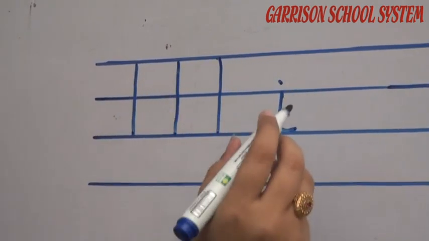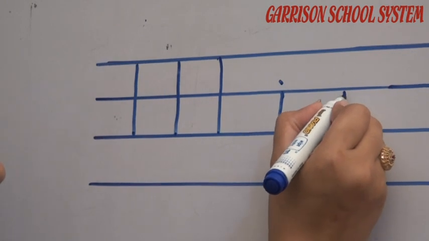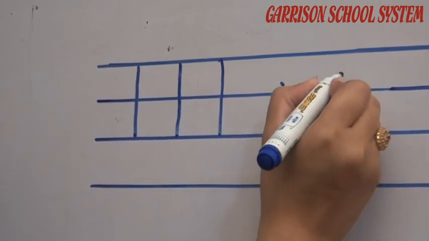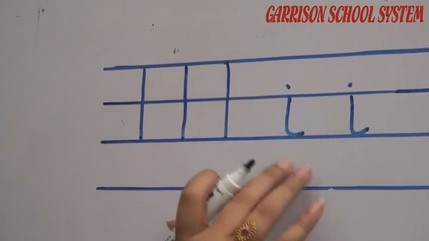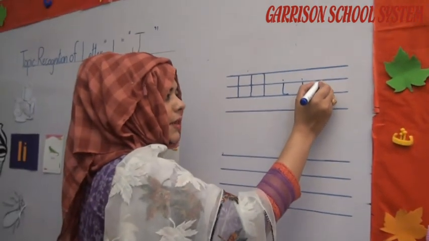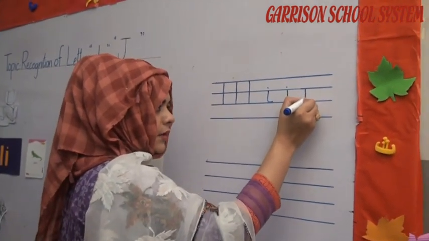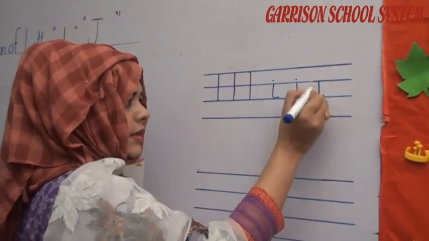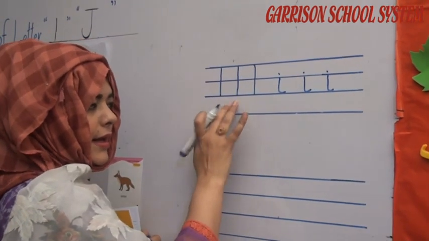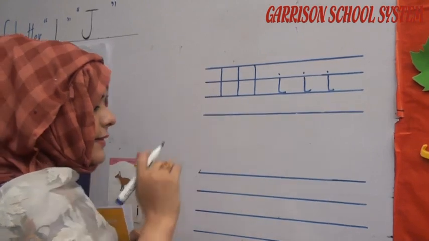So this is lowercase letter I. So it's uppercase I, and it's a lowercase I.